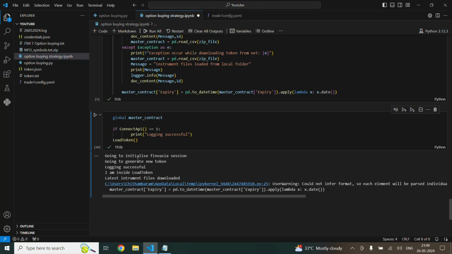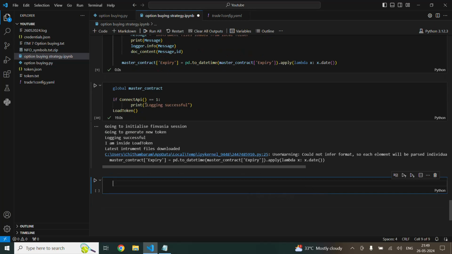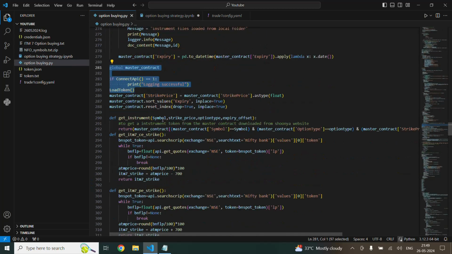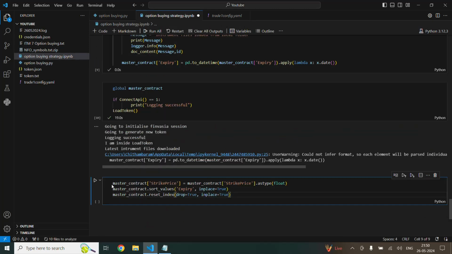So you can see here we have initialized a new Finvasia session, and we have created our new token, and we have saved this in the token.txt file. After that, we have downloaded the instrument details from the website. We have arranged this and changed the format of the expiry date. So the next step involves getting the current week expiry.